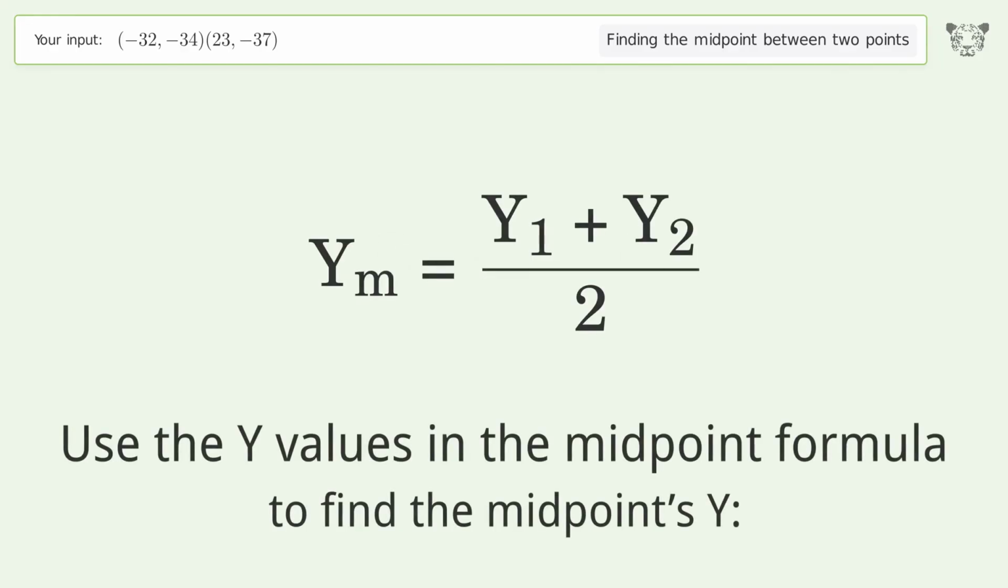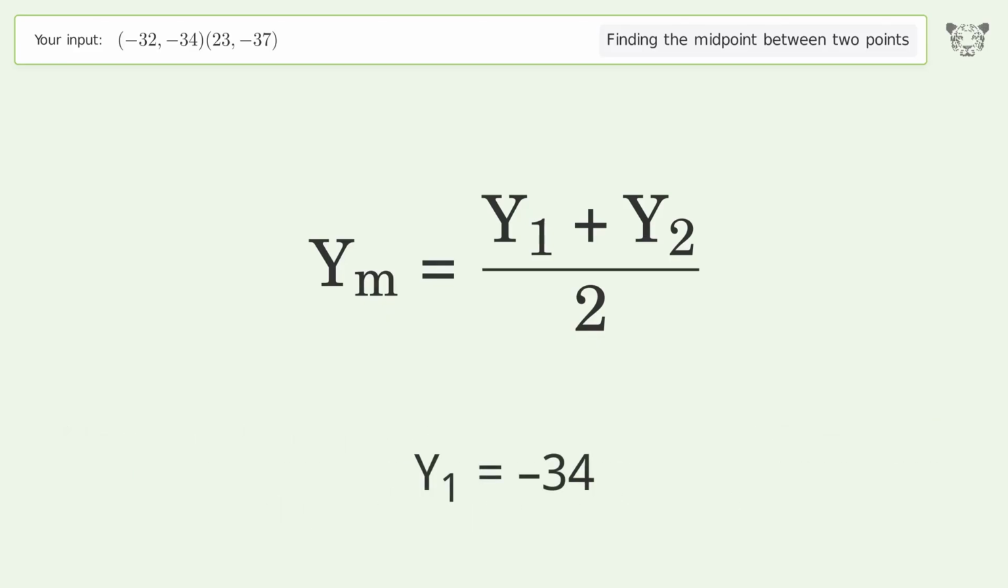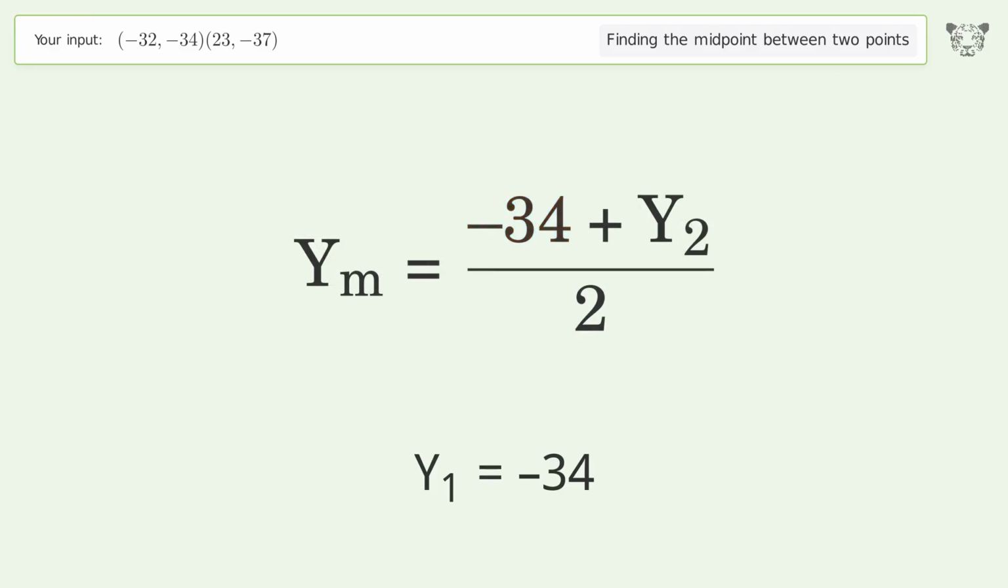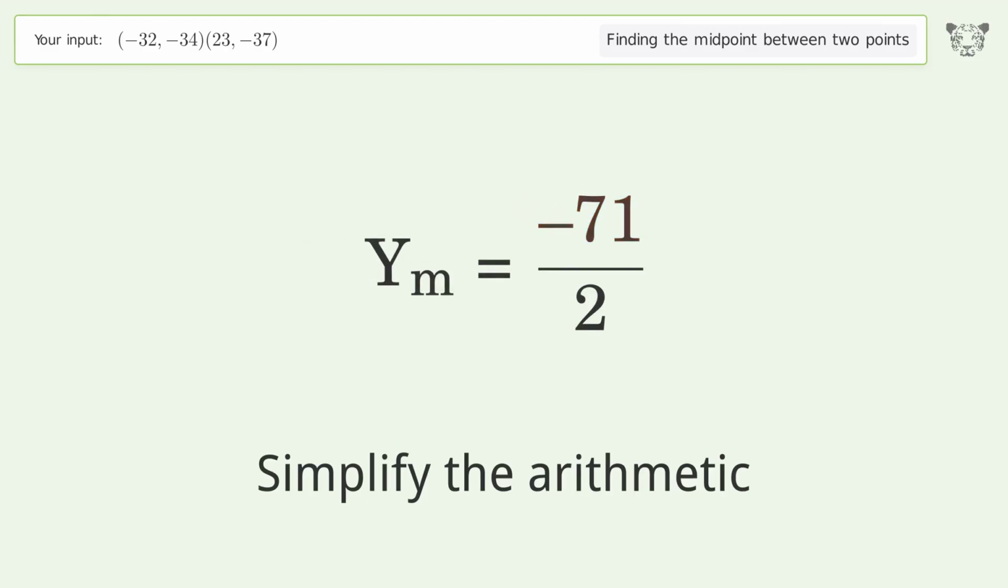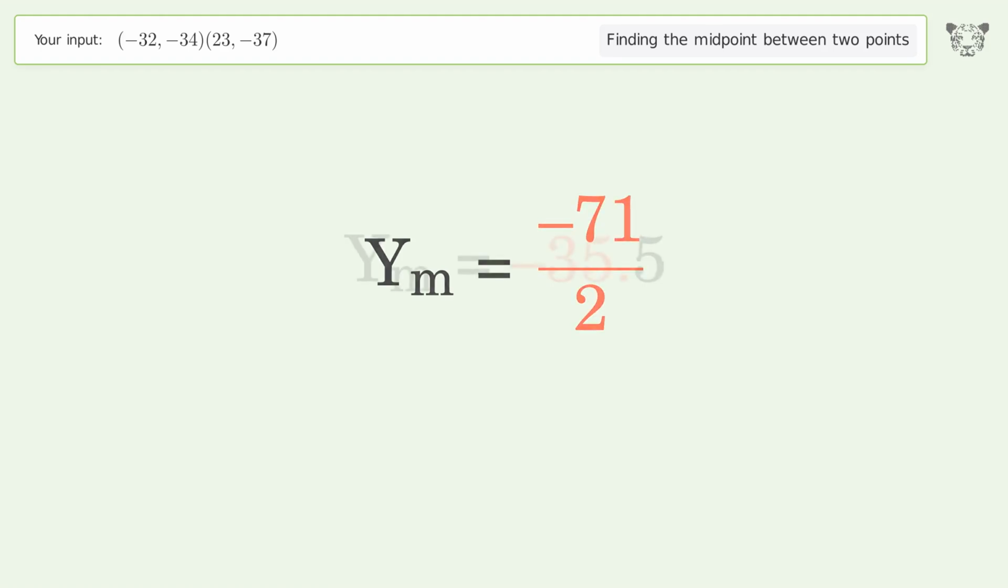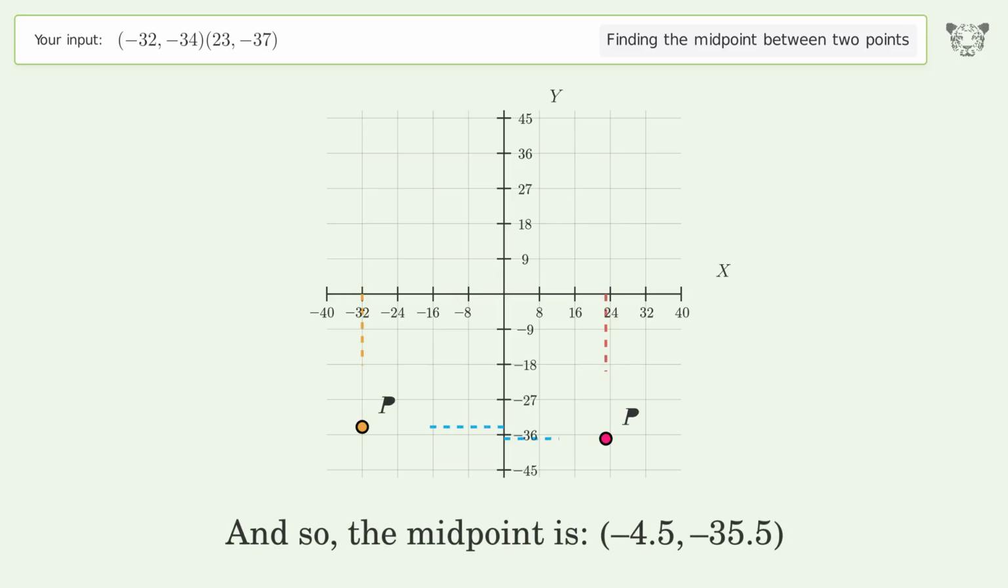Use the y values in the midpoint formula to find the midpoint's y. y1 equals -34. y2 equals -37. Simplify the arithmetic. And so, the midpoint is -4.5, -35.5.